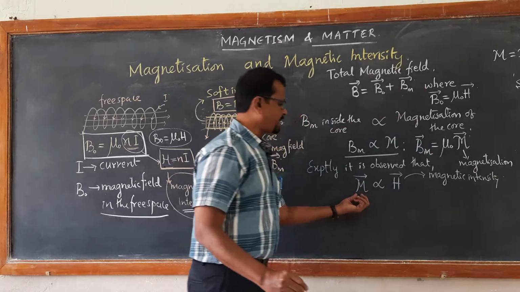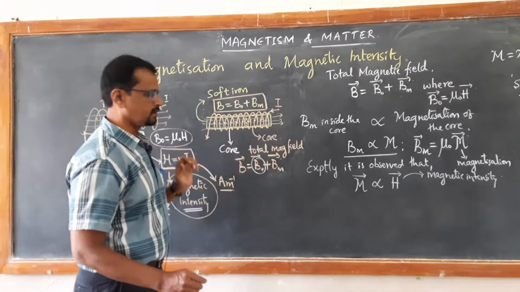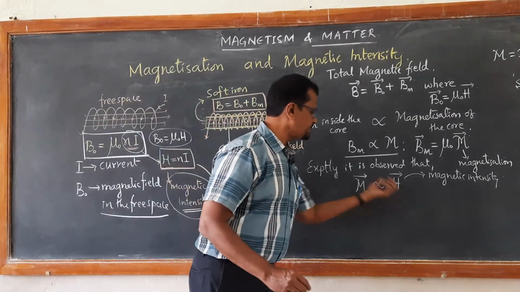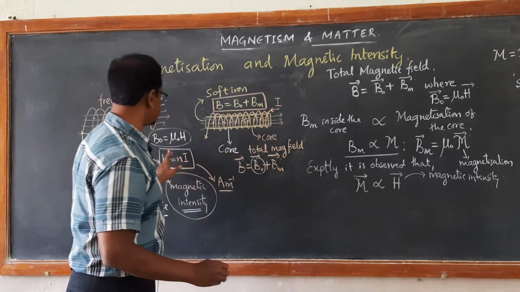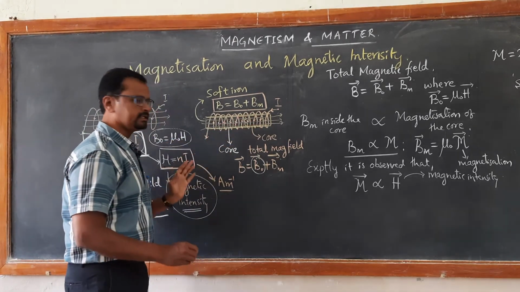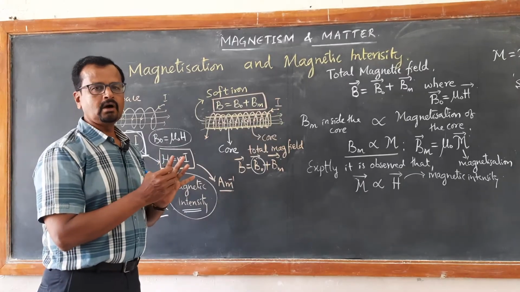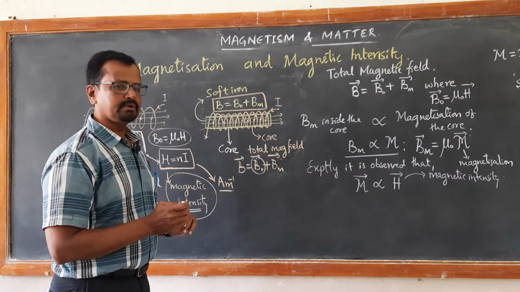Interesting. The magnetization takes place inside the core, the soft iron core material, whereas the magnetic intensity is the external factor. The magnetic intensity is nI, as we know. It depends on the strength of the current and how closely the turns are wound, so it depends on the number of turns per unit length.